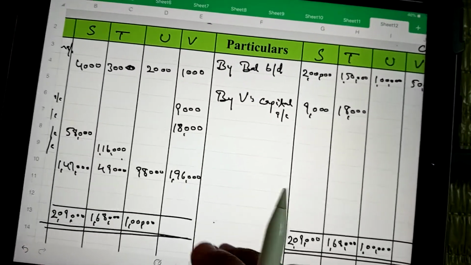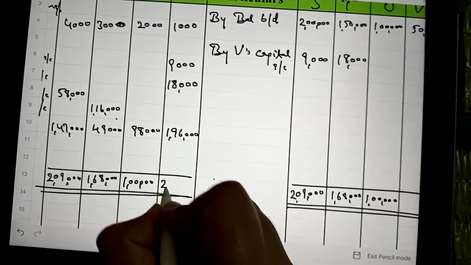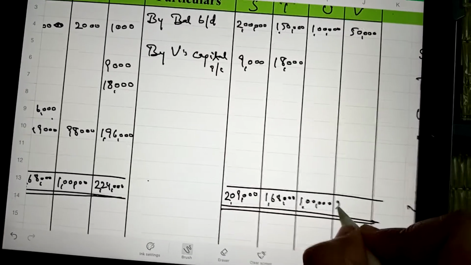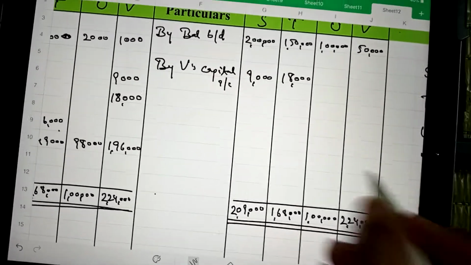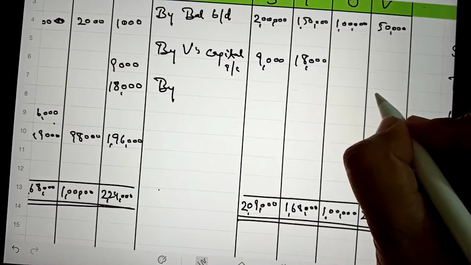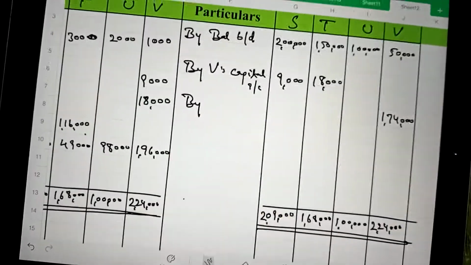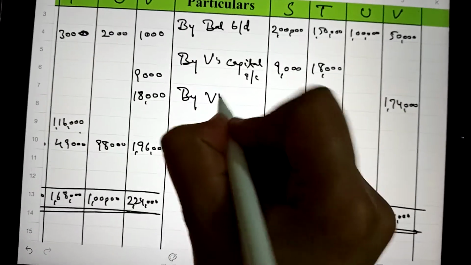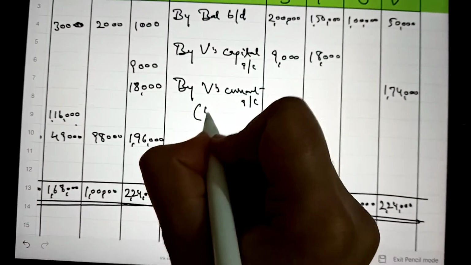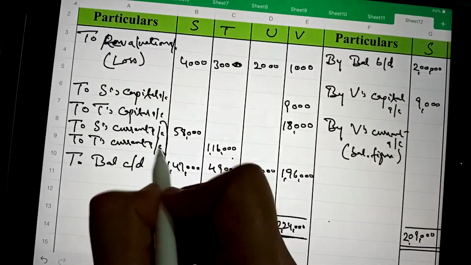In case of V, the debit side total is more, 2,24,000. On the credit side we will write the same amount, 2,24,000, and the balancing amount is 1,74,000, which will be transferred to V's current account. This is the balancing figure. These are also the balancing figures.